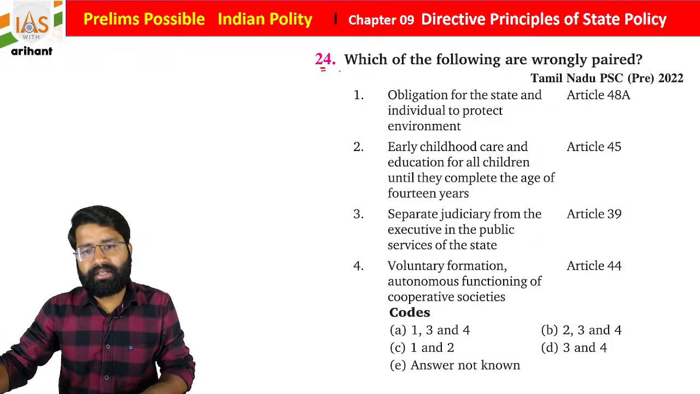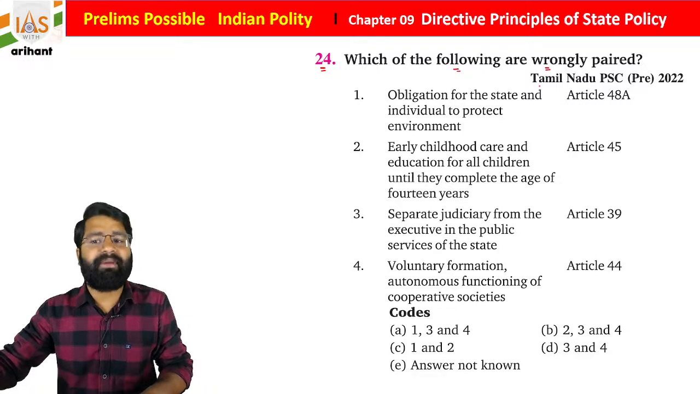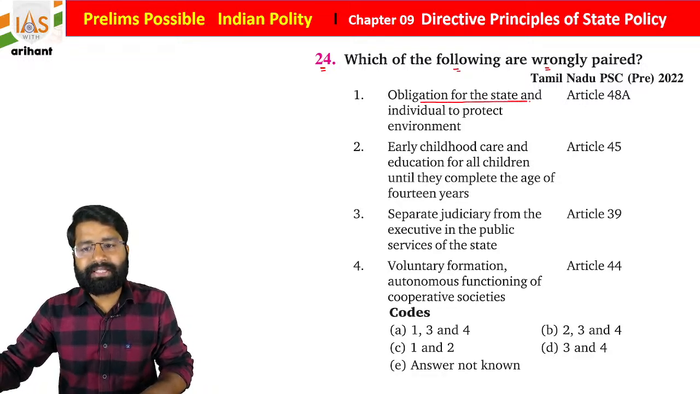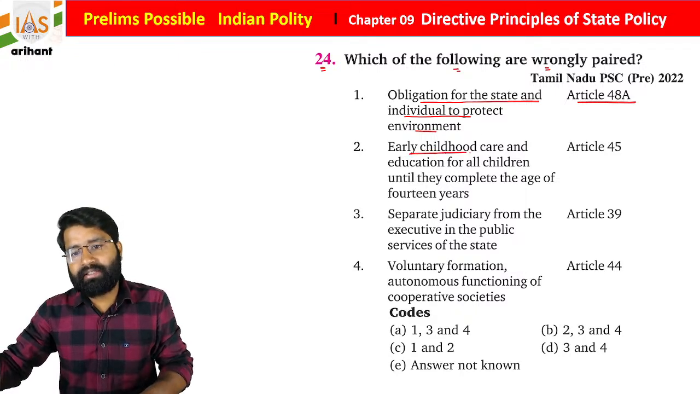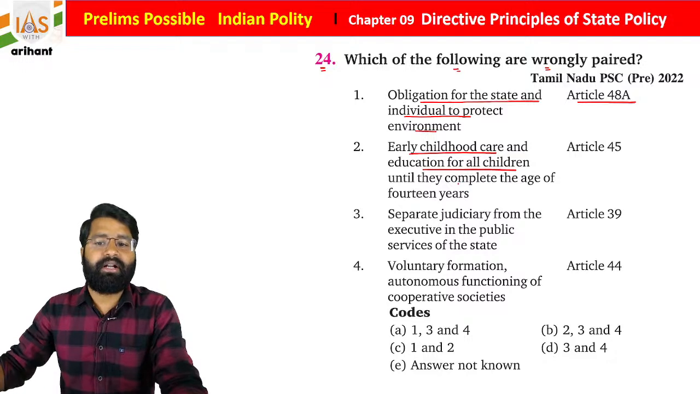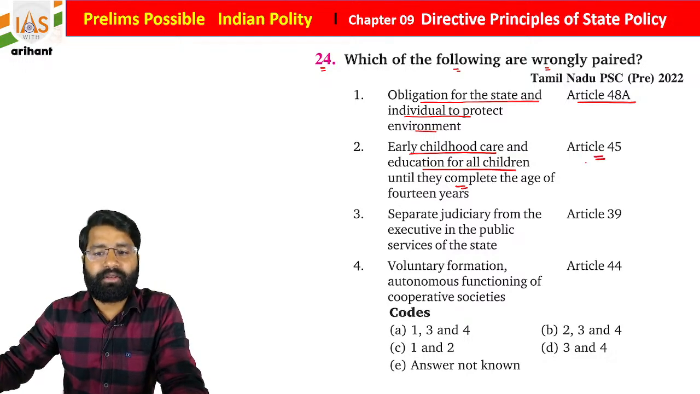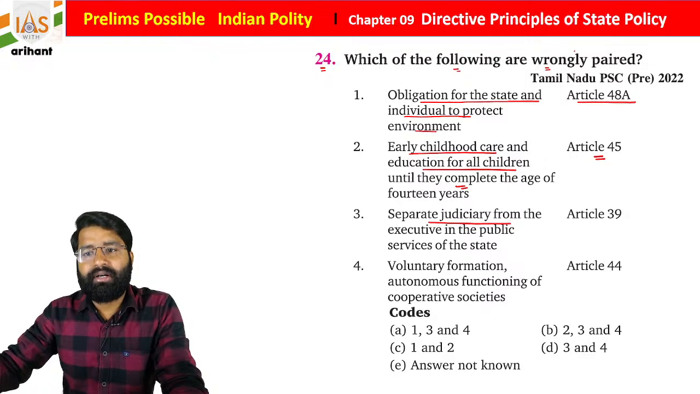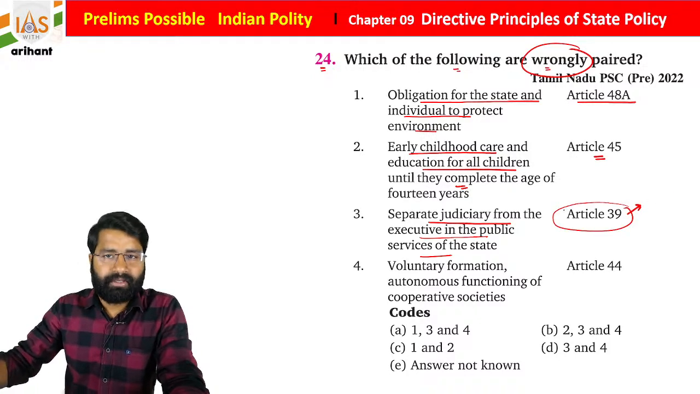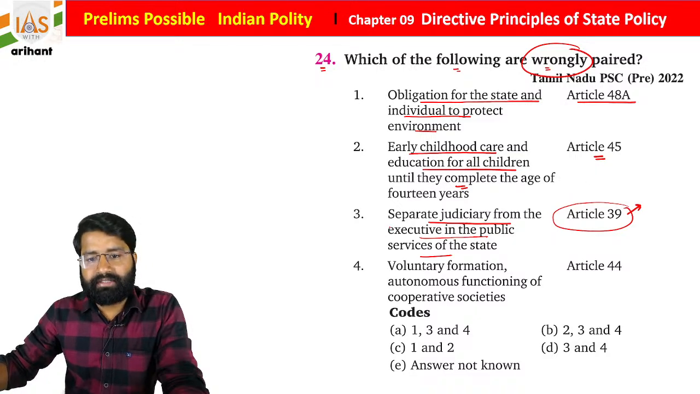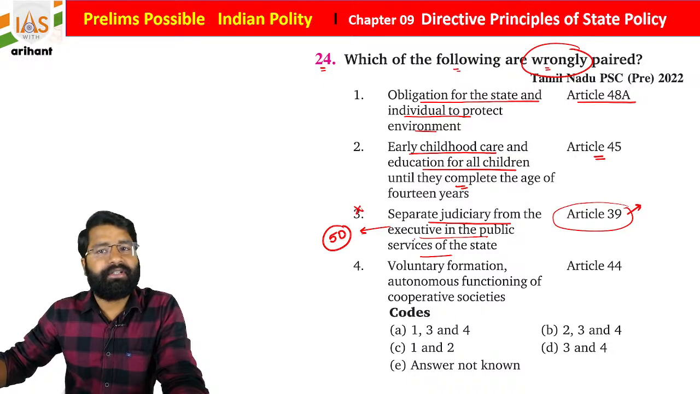Now see the 24th question. Which one of the following is wrongly paired? It was in Tamil Nadu PSC. Obligations for the state and individual to protect the environment, Article 48 clause A. Early childhood care and education for all children until they complete the age of 14 years, Article 45. Separation of judiciary from executive in the public services, Article 39. As you know, Article 39 is about economic justice, and separation of judiciary from executive is under Article 50, students. So this statement 3 is incorrect.